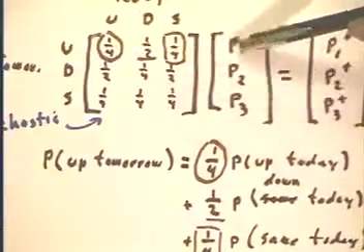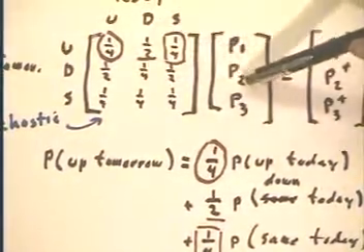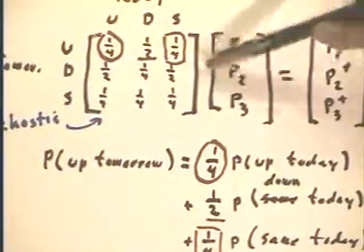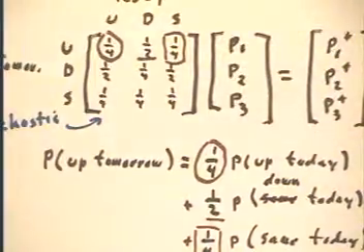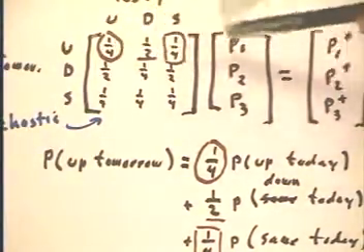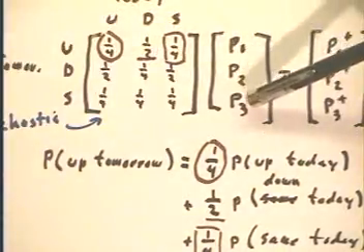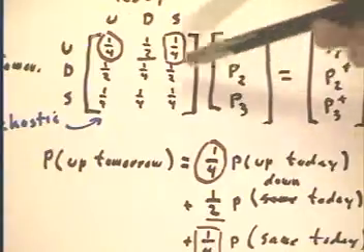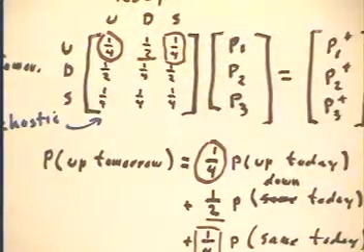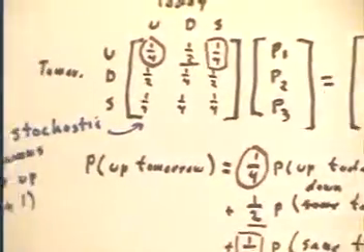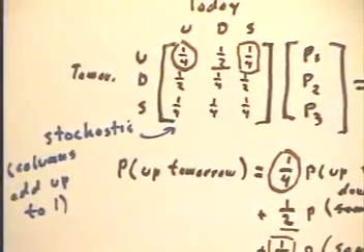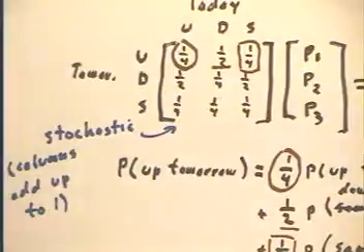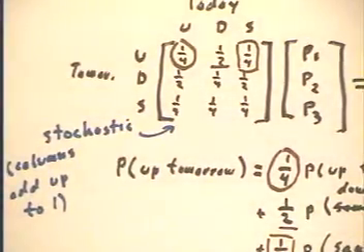Only 1/4 of the sane people stay sane, 1/2 of the demented people become sane, 1/4 of the borderline people become sane. This is a sane, demented, and borderline model. It acts exactly the same. We say that matrices of this nature are stochastic. Probability matrices like this are stochastic.